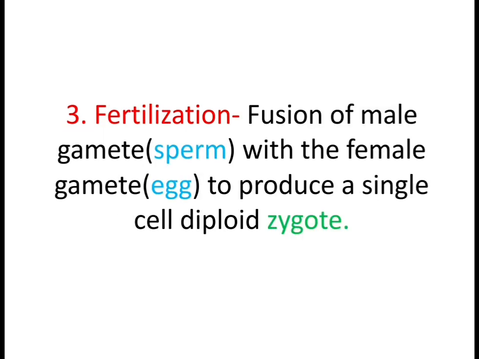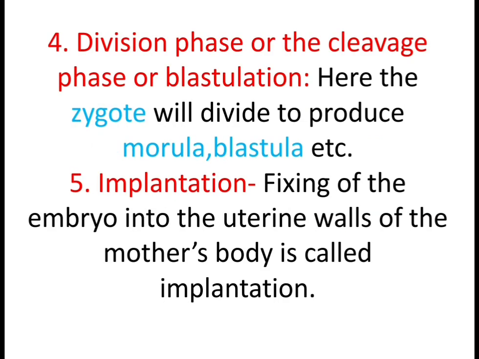Now, the third step is fertilization. Fertilization is the process of fusion of the male gamete, that is the sperm, with the female gamete, that is the egg, to produce a single cell which is diploid in nature, and this single cell is called the zygote. Is it clear? So fertilization is simply the fusion of the sperm with the egg to produce a diploid cell known as the zygote.